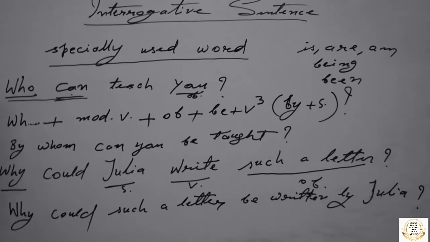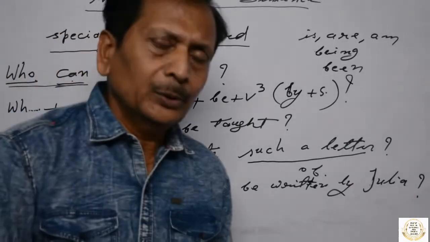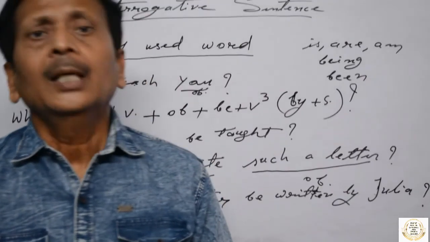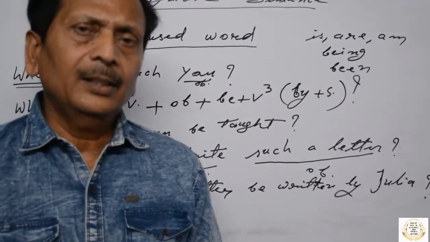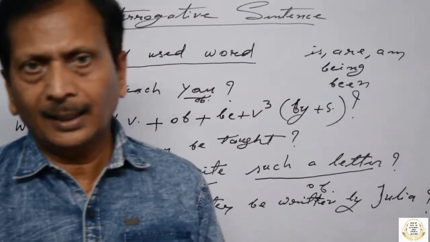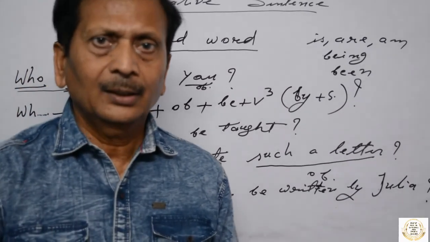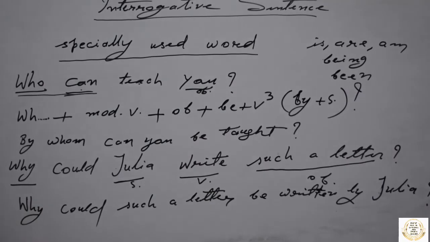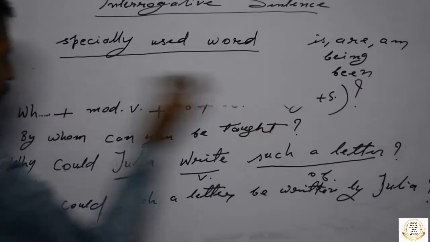But what will you do if your WH question doesn't contain a modal auxiliary verb? It contains only an auxiliary verb: is, are, has, have, was, were, had. In this case, so let's try the next one.